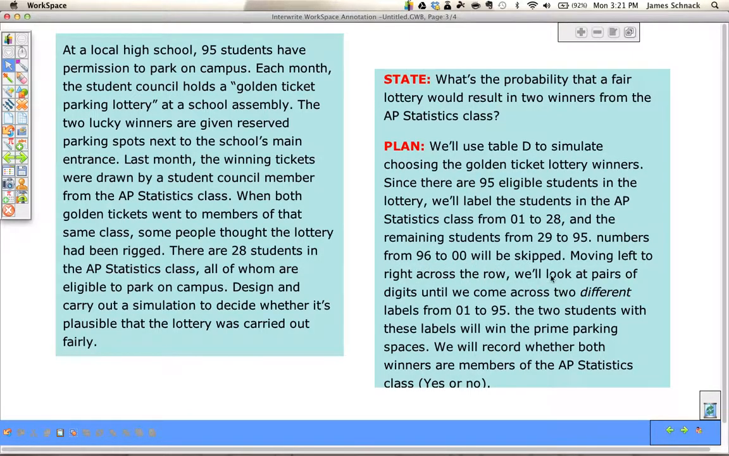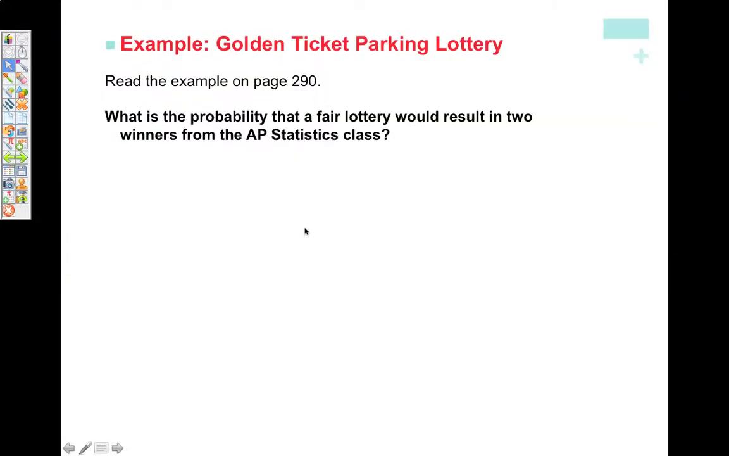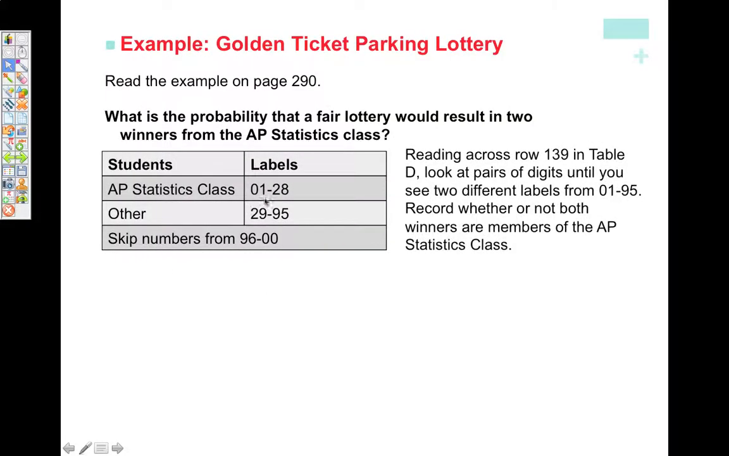Moving left to right across the row, we'll look at pairs of digits until we come across 2 different labels from 01 to 95. The 2 students with these labels will win the prime parking spaces. We'll record whether both winners are members of the AP Stats class. Just a yes or a no. So let's look at this actually carried out. So here are our labels. We're going to start with row 139 in Table D. And we should change this up as we do different experiments. We don't always want to start with row 1. So we're starting with row 139.